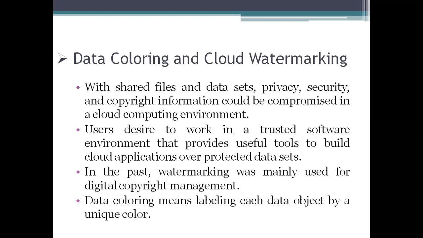In the previous classes you have seen the data coloring we are using: magenta, the next magenta, brown color, and another one is green. All these things are represented, and they are being used for processing. The data objects you are using will be given a unique color, means one color for one data object, or one color for one data set. Data object or data set can be decided by the environment you are choosing. So one color will be given to that one.